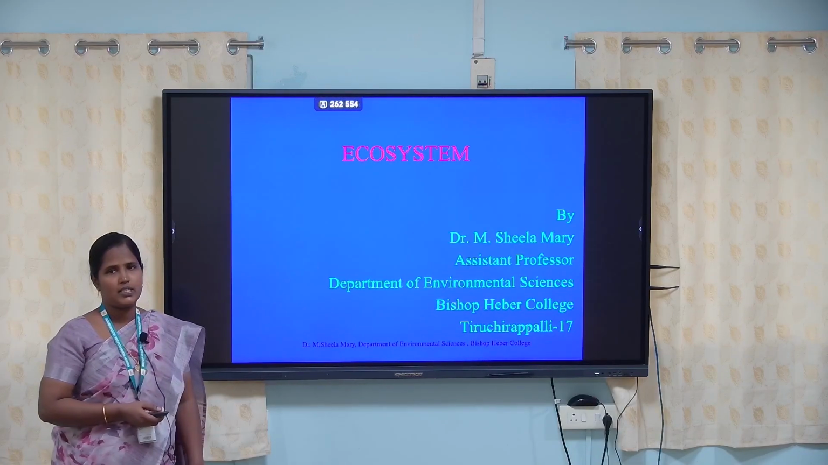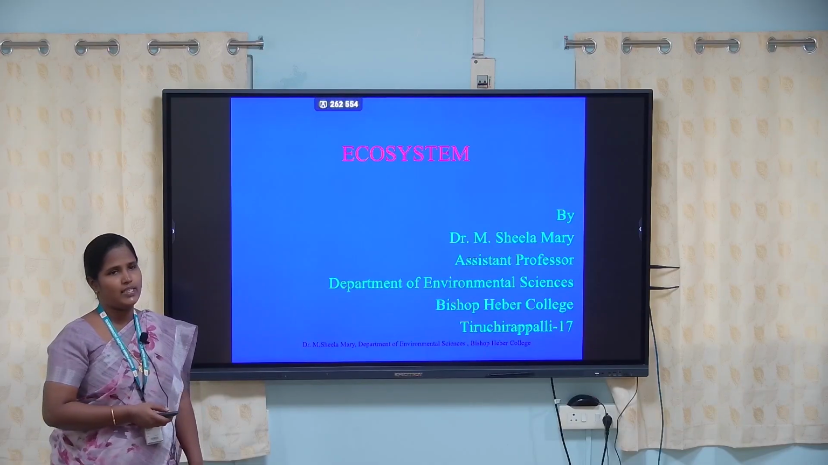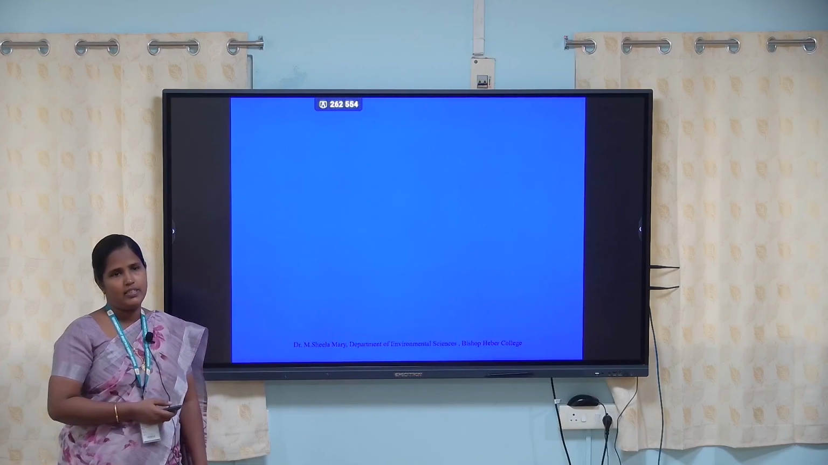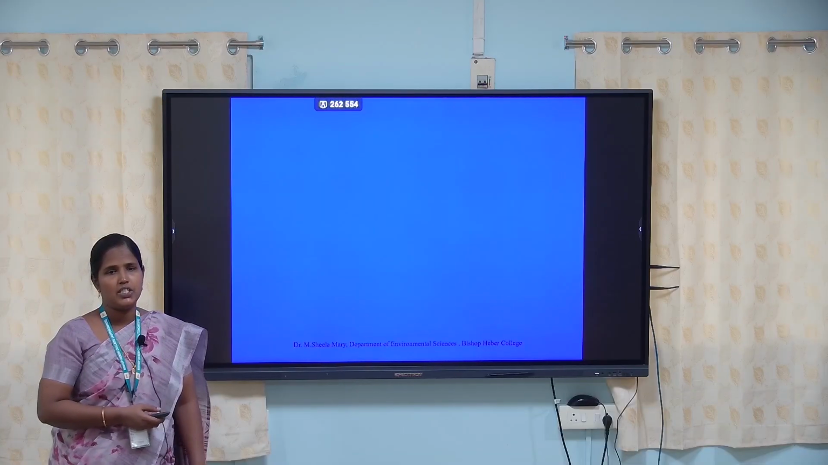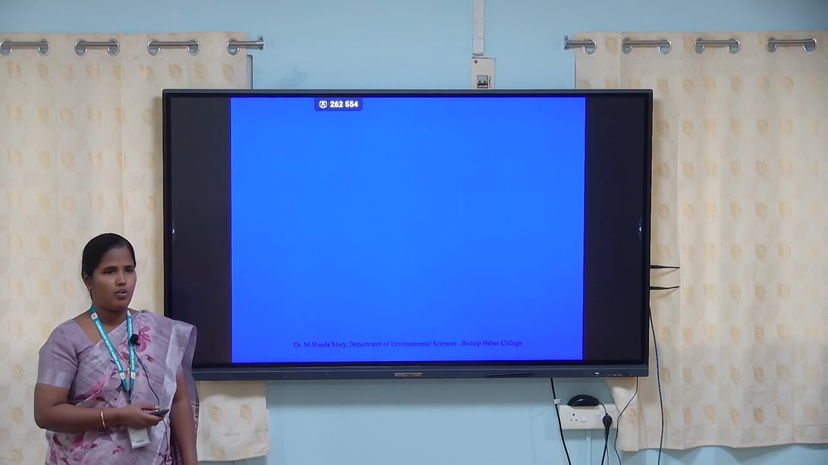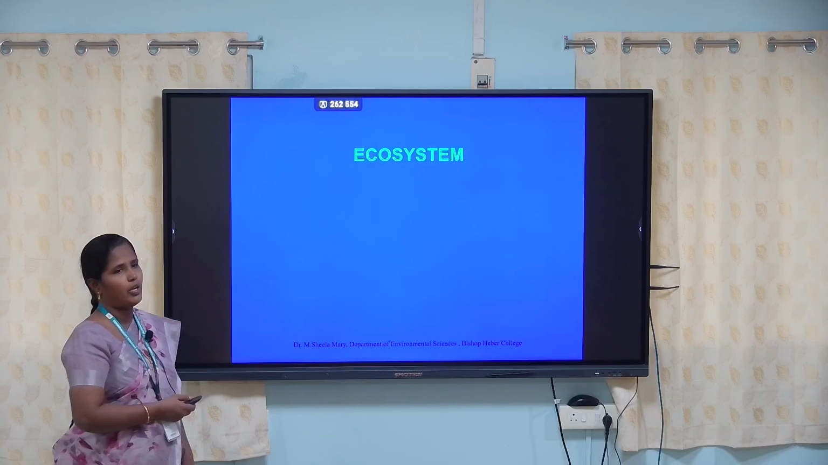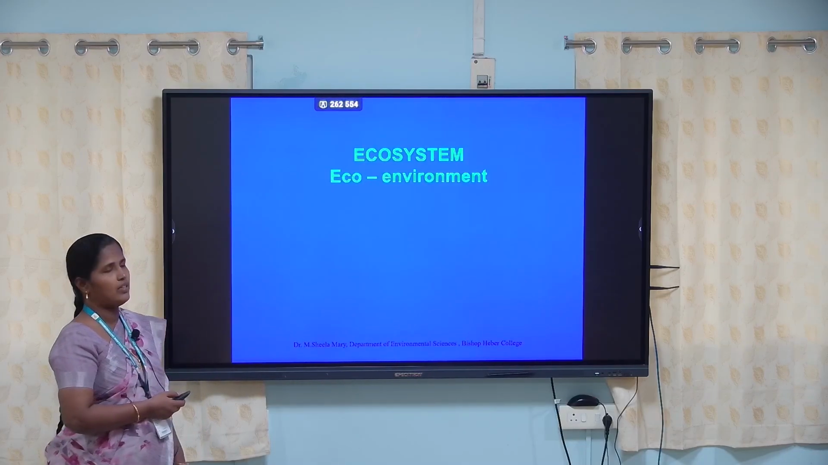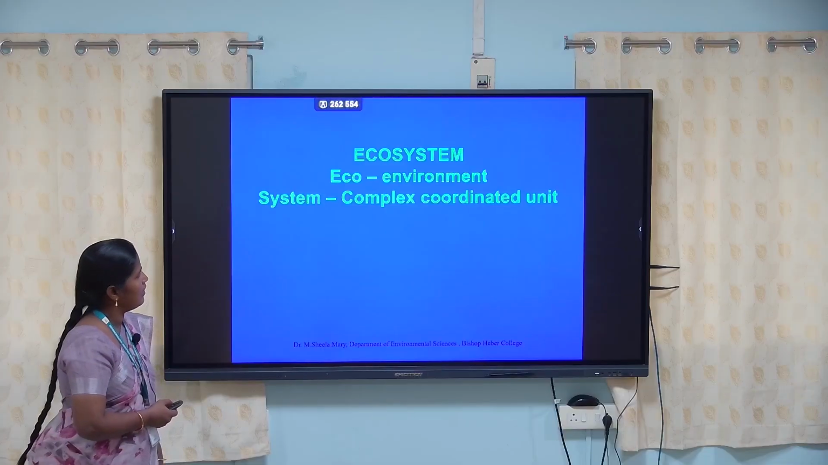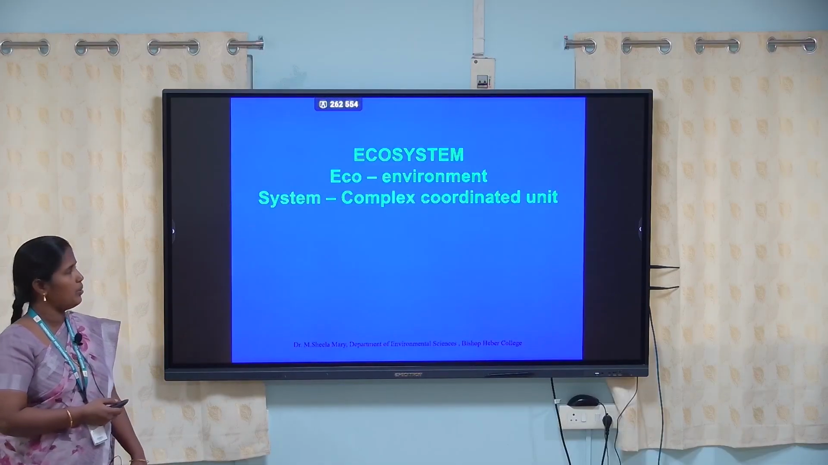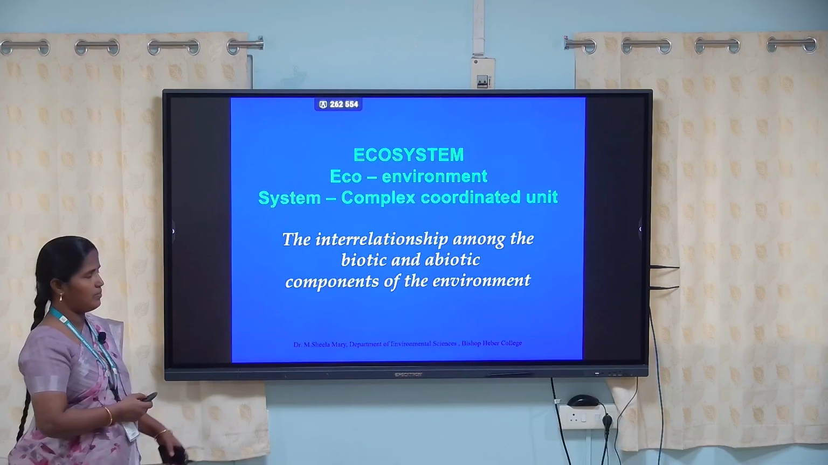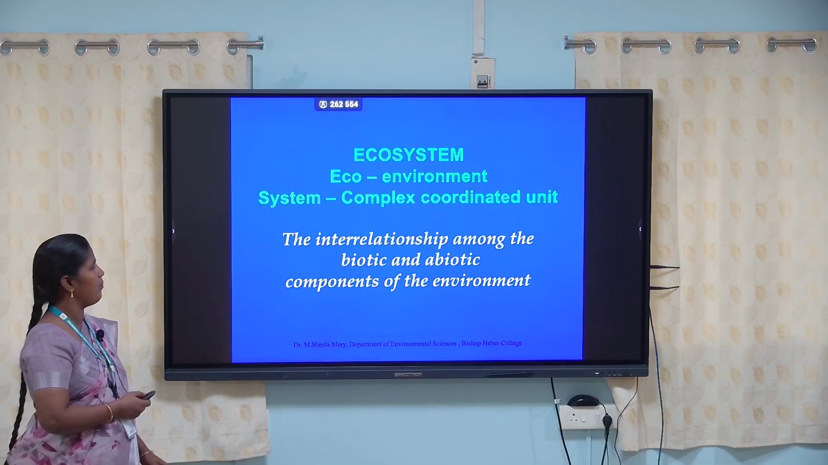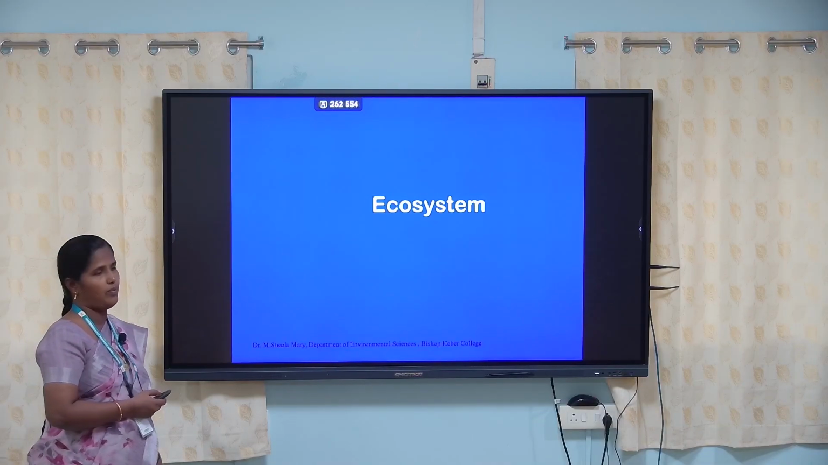Today we are going to discuss the topic ecological system. Ecosystem means the relationship between biotic and abiotic components. Eco means environment, system means complex coordinated unit. So this is the definition of ecological system: the interrelationship among the biotic and abiotic components of the environment.